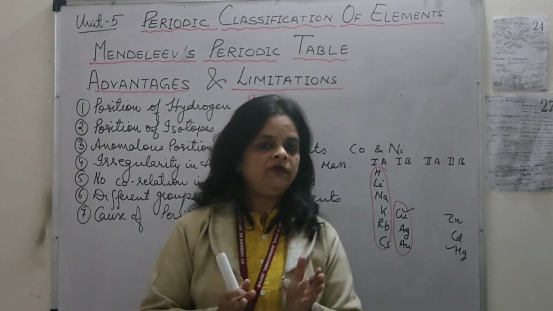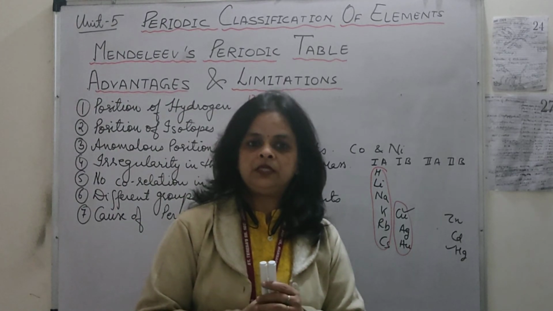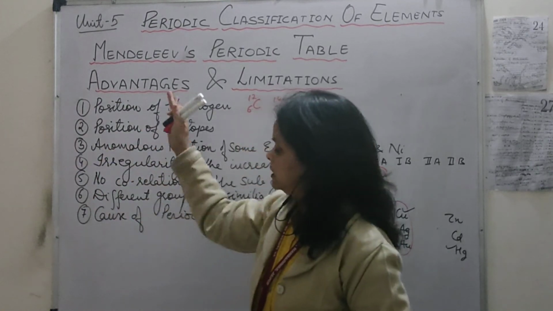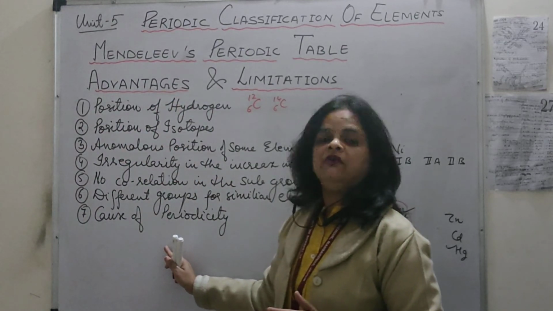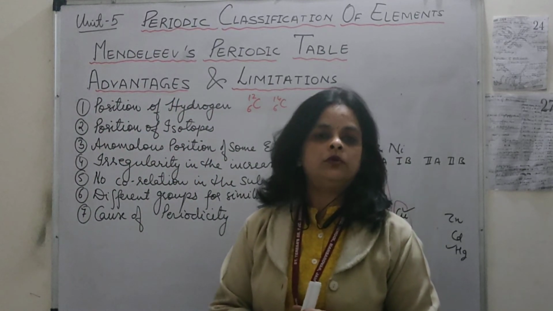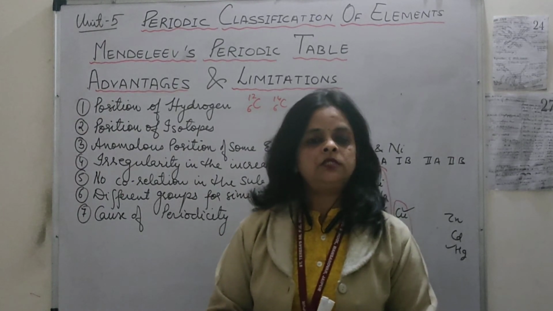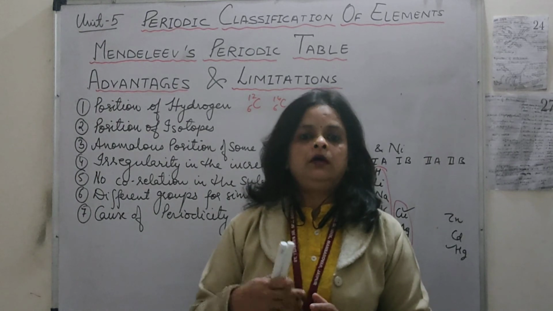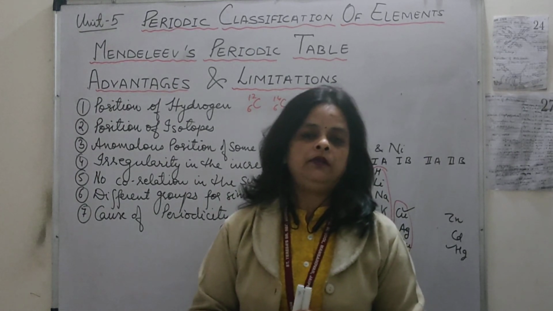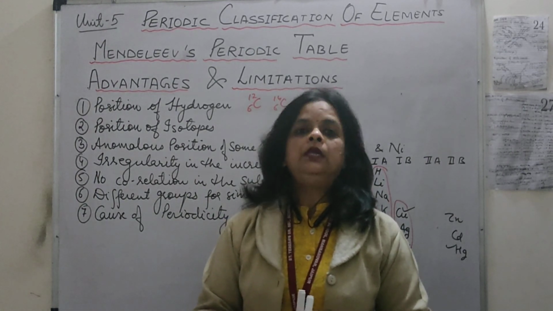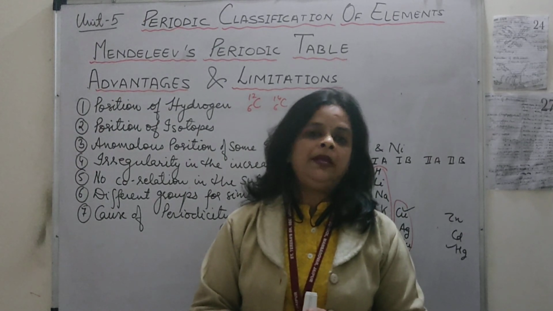He did not have a satisfactory reason. And students, all these drawbacks were answered by Henry Moseley in his modern periodic table. So in the next class we will study the modern periodic table given by Henry Moseley. Till then, keep preparing the topic Mendeleev's periodic table.